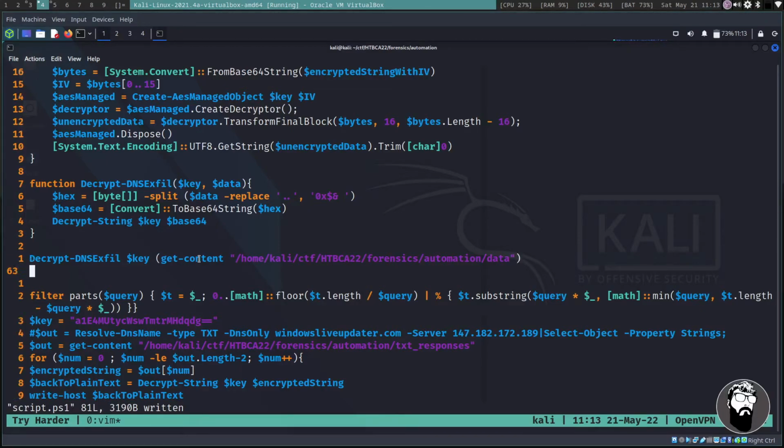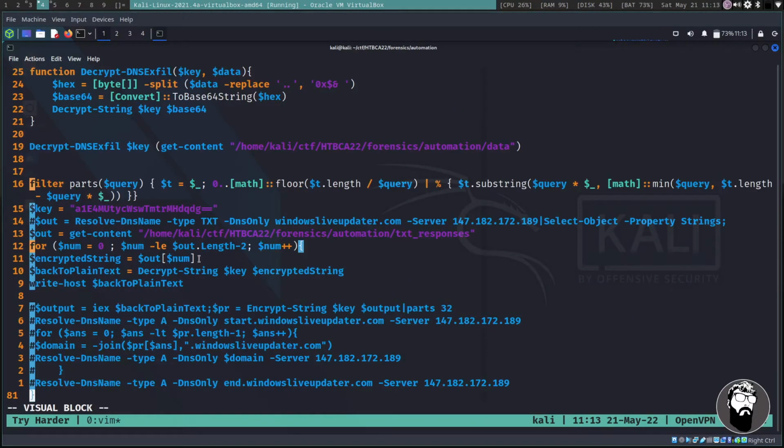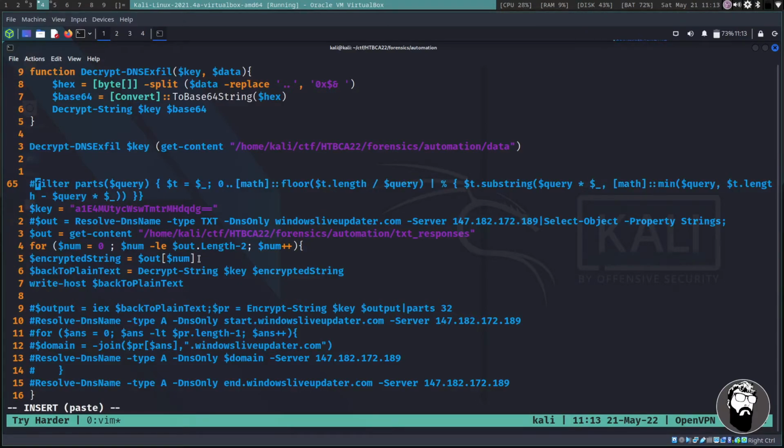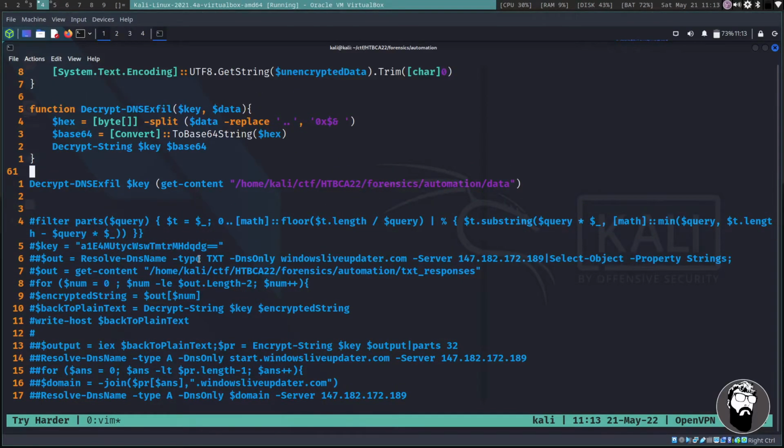And just to make sure, I don't think we actually will need this part here, so I'm going to go to the bottom and just insert comments, because I don't think we're actually going to need that. So I think we got what we need here. Actually, let's do one more thing.